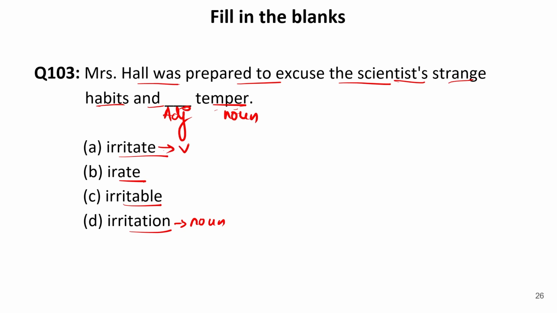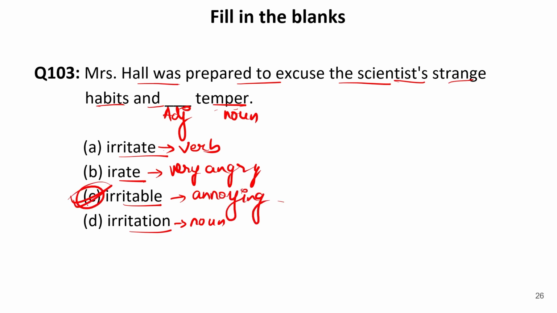Irritate is a verb. Irate is an adjective, but it means very angry. And irritable means annoying. It means when something is making us angry, that is irritable. So this will be the correct option to be filled over here.